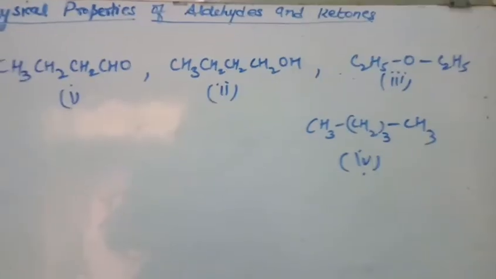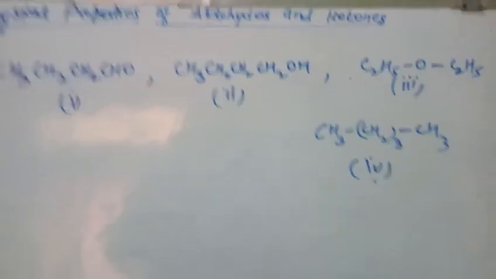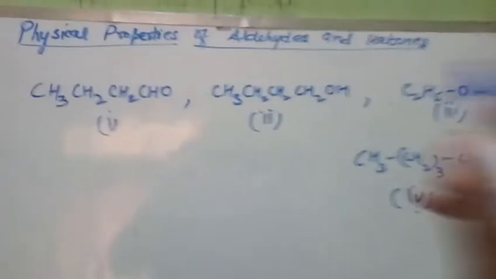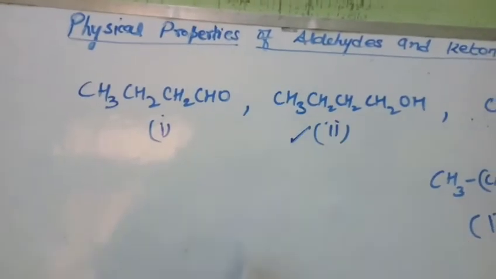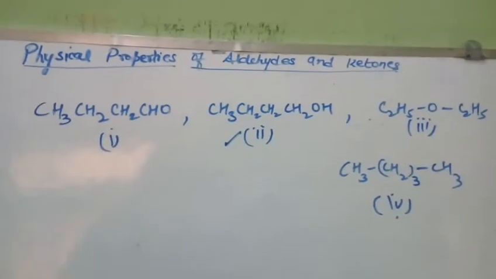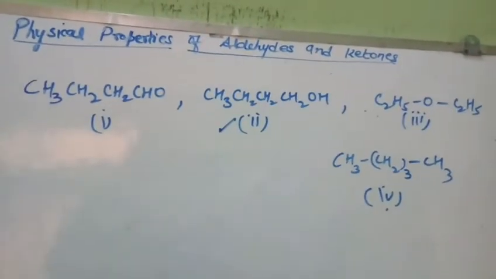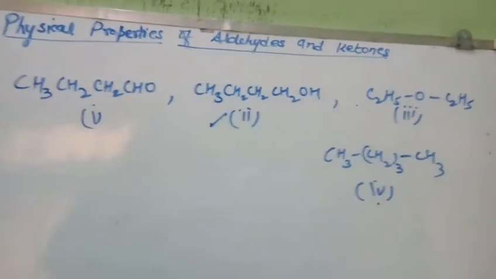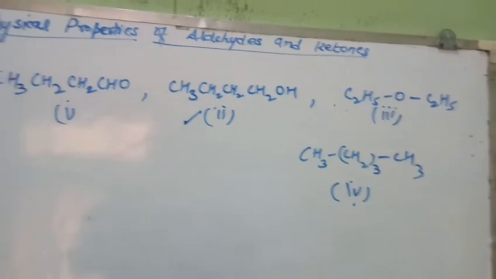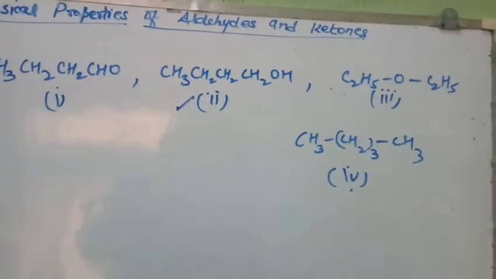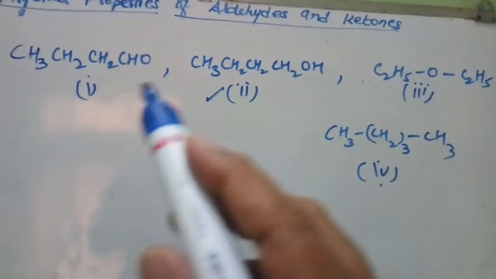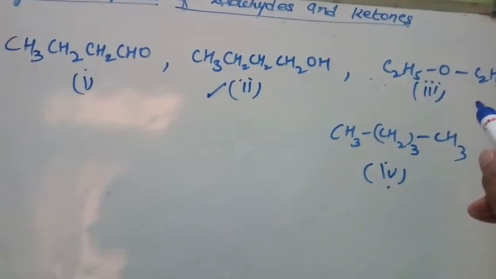Now out of these compounds, one is alcohol, the other is aldehyde, and then ether and alkane. Now you know that alcohols will have intermolecular hydrogen bonding and they will have the maximum boiling point, right? Then aldehydes will have more dipole-dipole interaction than ether, because the polarity in the case of ether is lesser than that of aldehyde. So the boiling point of aldehyde will be more than that of ether, right?